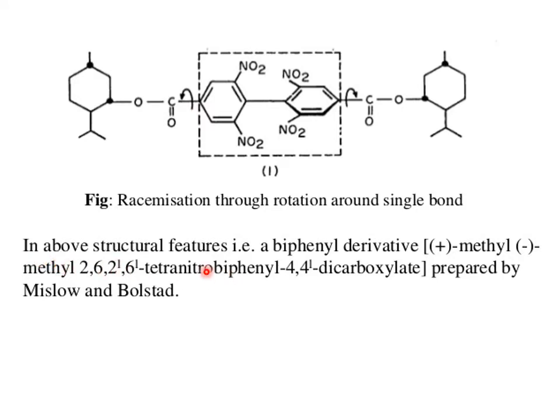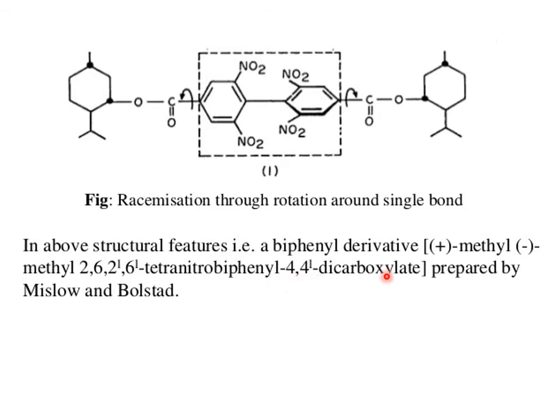This is the dicarboxylate, and in this structure you can see that if you rotate the bond from here, you will get one enantiomer, and if you rotate the bond here, you will get the other enantiomer. After rotation, you will get racemization. How will you observe the racemization?